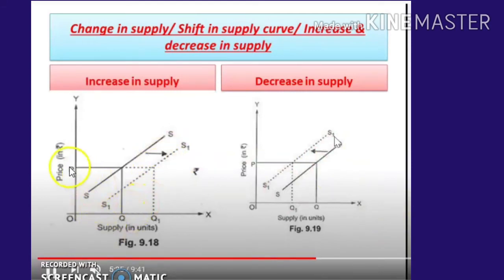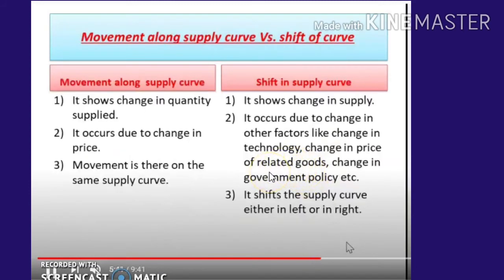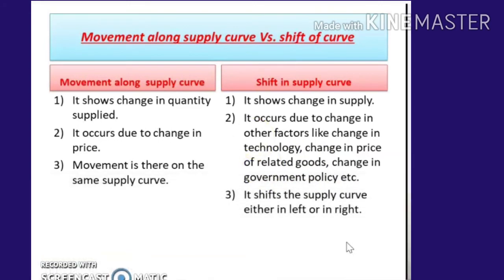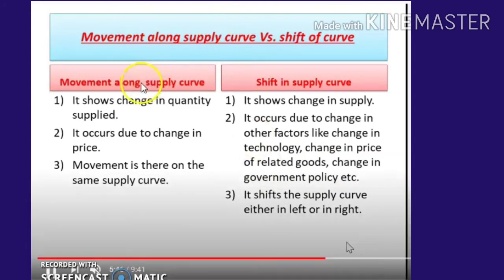So prices have been constant, so both prices are constant. It's on the basis of other things happening, changes happening. Here we will just be seeing the important questions that may be asked: movement along the supply curve versus shifts in the supply curve. Movement shows change in quantity supplied.